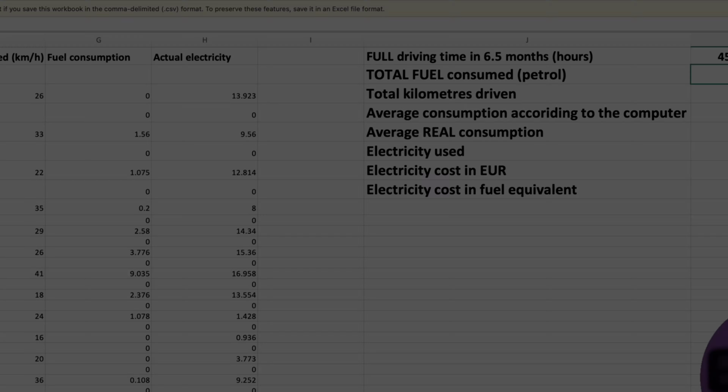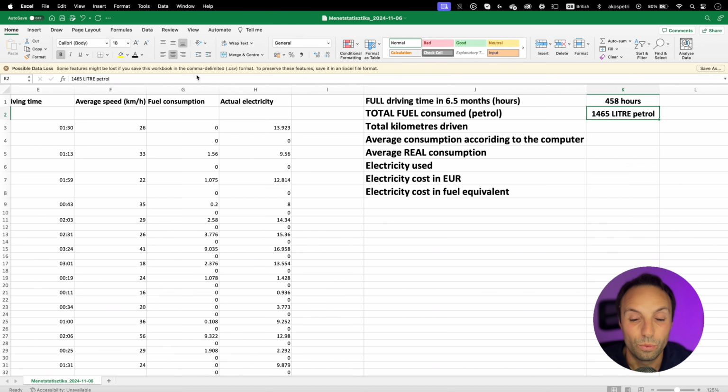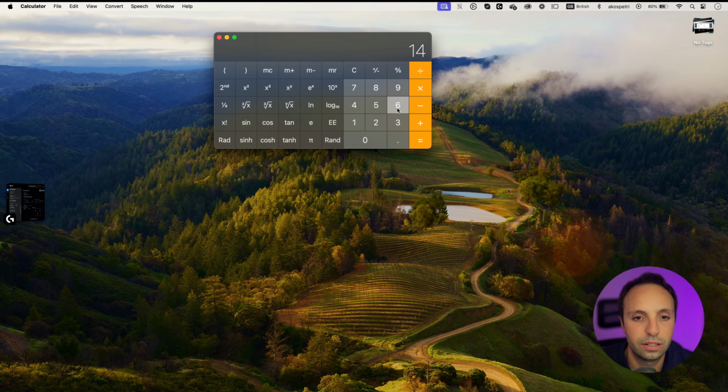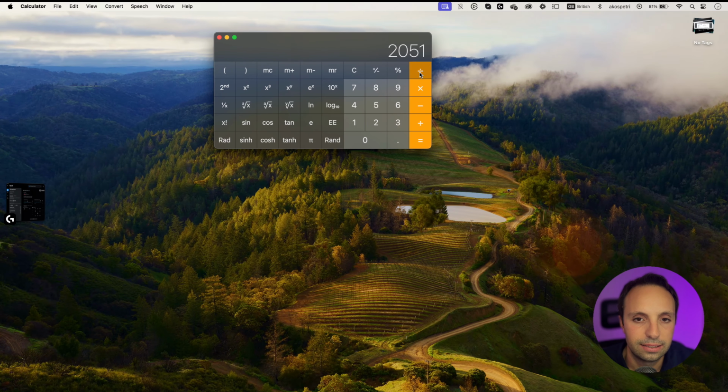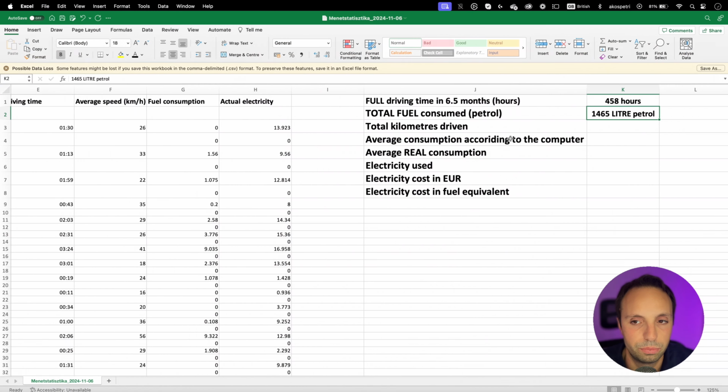And so if we go back to our Excel, then we can see that I consumed a total of 1,465 liters of petrol, right? And if we calculate it, 1,465, and average fuel cost in euro terms, maybe it cost 1.4, not totally sure. So I spent over 2,000 euros on petrol, right? And if you divide it by 6, then my petrol was over 300 euros per month. That's not too little, right?